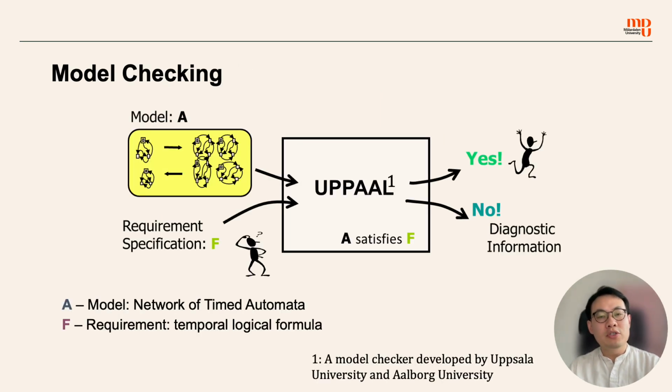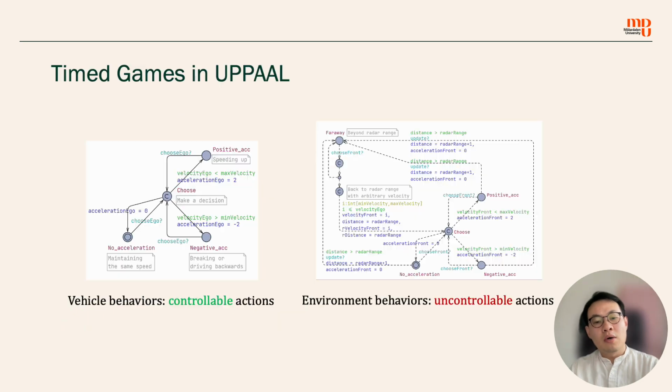So in my research, I use UPPAAL a lot. UPPAAL is a very successful model checker with a beautiful GUI and powerful engines for model checking, for simulation, statistical model checking, and nowadays it even supports machine learning too. Again, I think most of you have heard of this tool already, so I won't spend much time on the slides too. But like I said, UPPAAL now supports reinforcement learning.